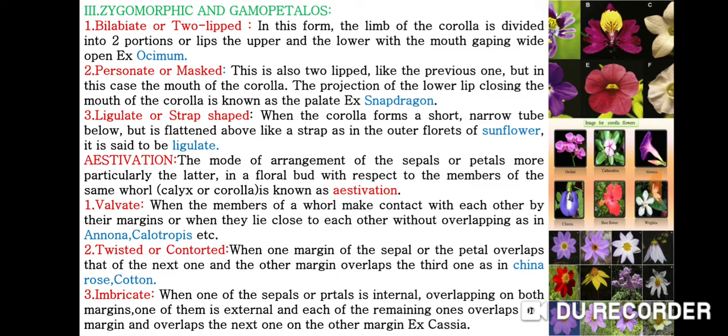The third one is imbricate estivation. When one of the sepals or petals is internal, overlapped on both the margins, one of them is external, and each of the remaining ones overlaps one margin and is overlapped by the next one on the other margin. The example is Cassia.